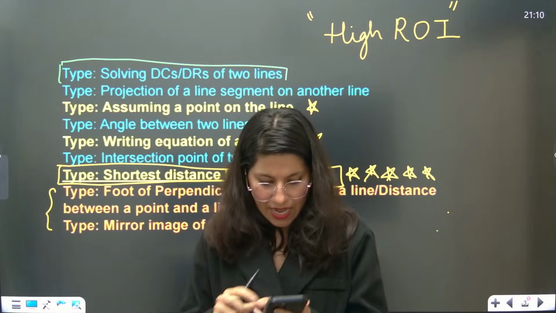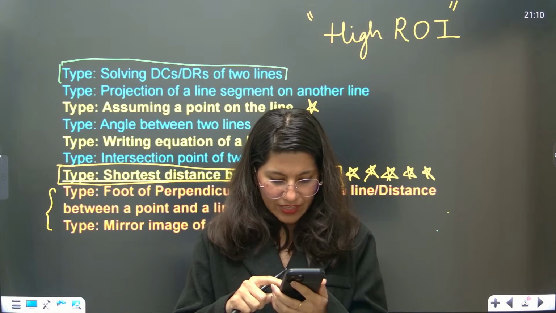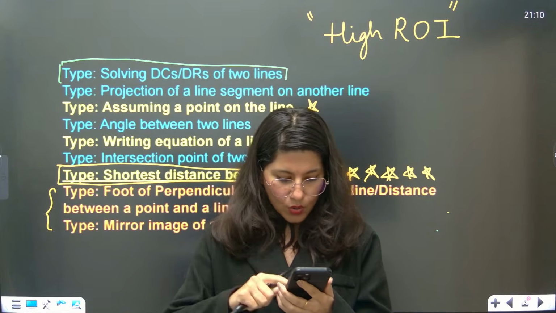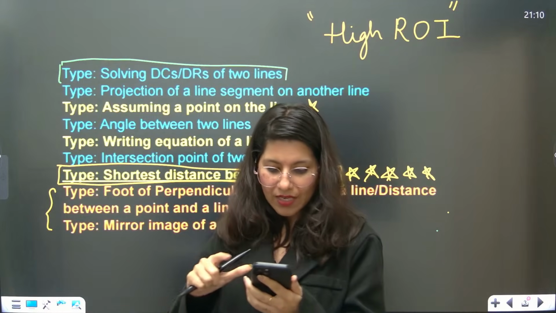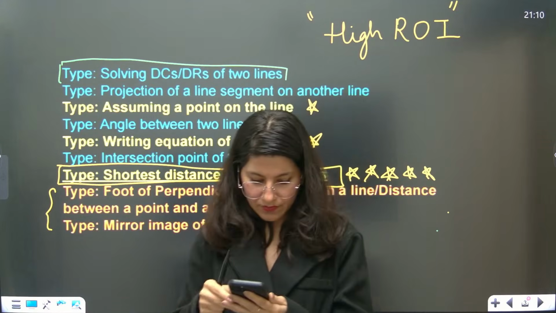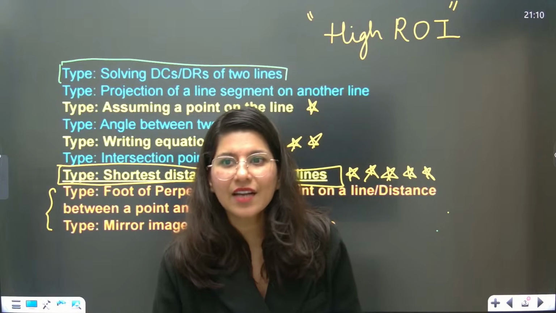Yes. I'll be providing the PDF with and without rough work, with your rough work. Okay Rahul. Noted. Shall we start?